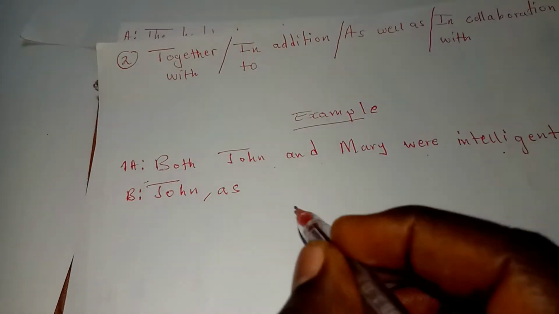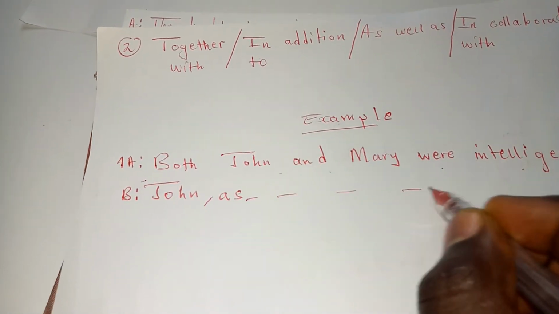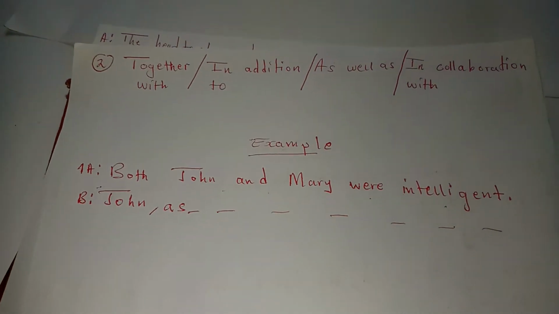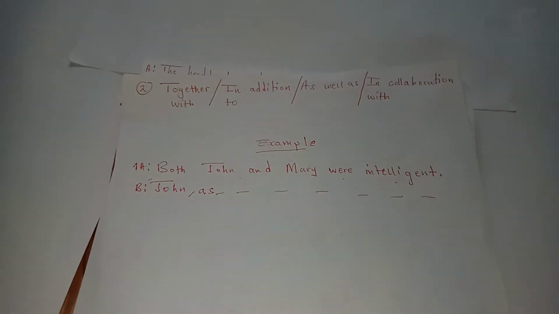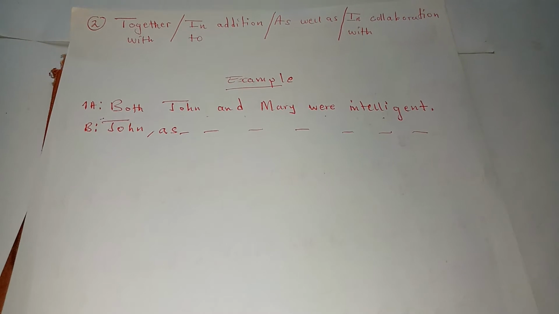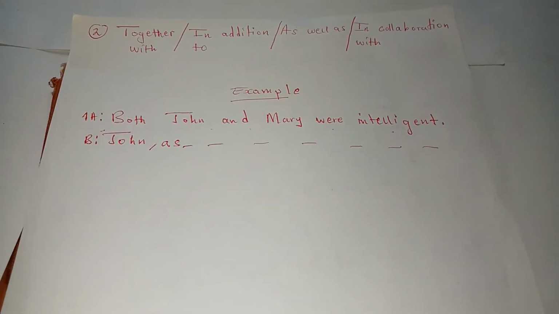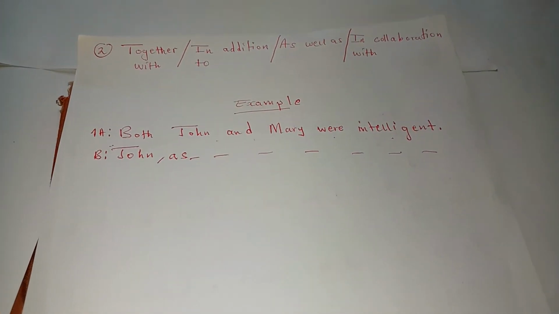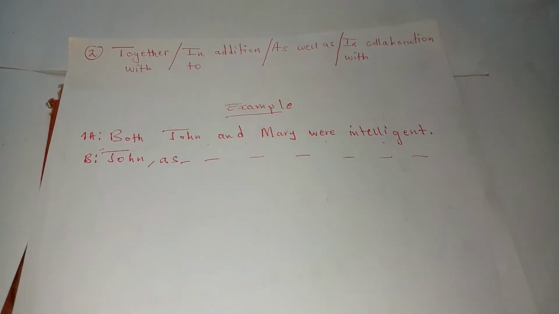Then begin John, comma, as. Sometimes the question may be like this. They will just say "begin John as". So take note that whenever you are using these structures, you should have two commas within that sentence where as well as, in addition to, together with, or in collaboration with is being used.